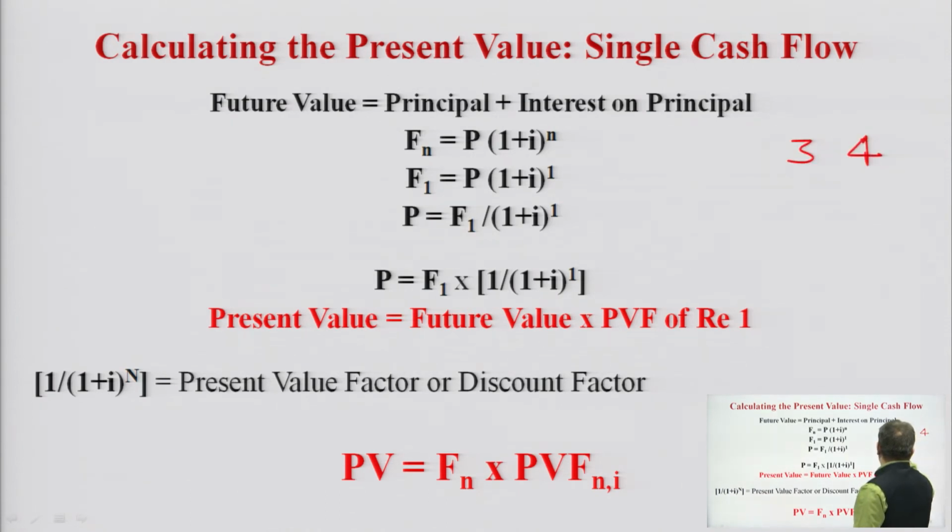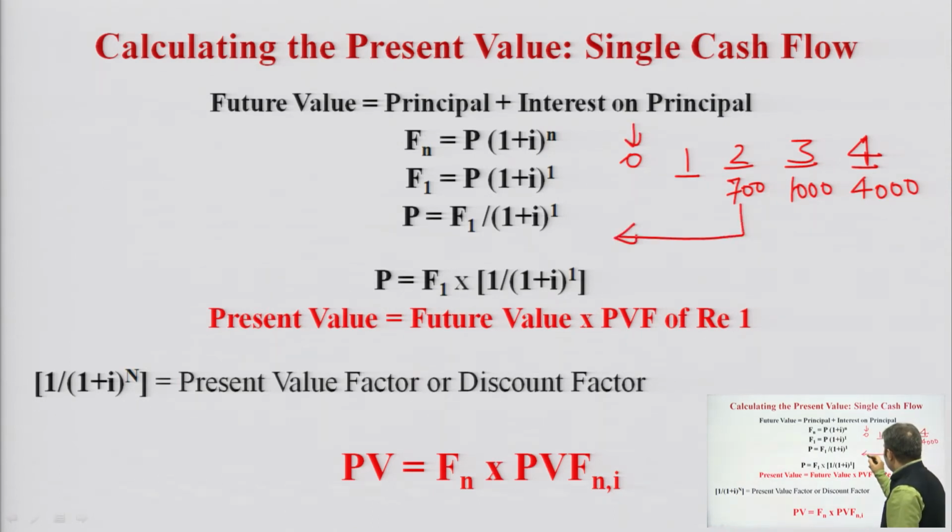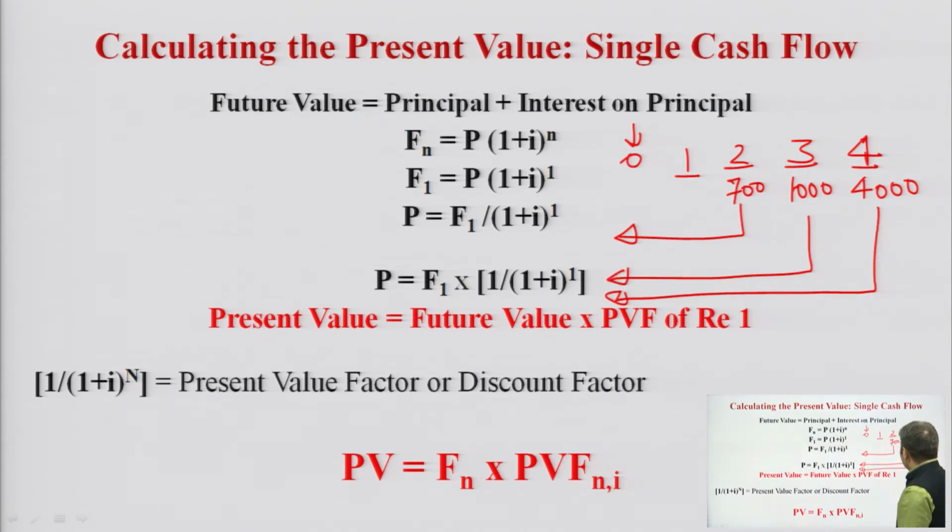4, 3, 2, 1, 0. If I am having rupees 1000 after third year, 700 rupees after second year, and 4000 rupees after 4 years. This is my start point. So, I have to calculate these values at this point. For example, if market rate was 6%, so I has been given and I have to calculate for the different given periods.